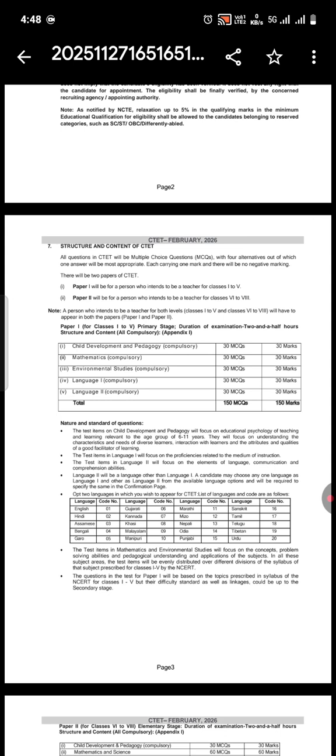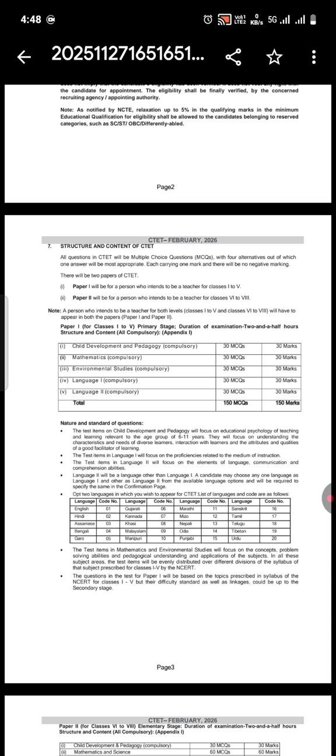All questions in CTET will be multiple choice questions, that is MCQ, with four alternatives, out of which one answer will be most appropriate, each carrying 1 mark, and there will be no negative marking. So here in CTET you will get four options for a question, and you have to choose one correct answer, and there is no negative marking here.